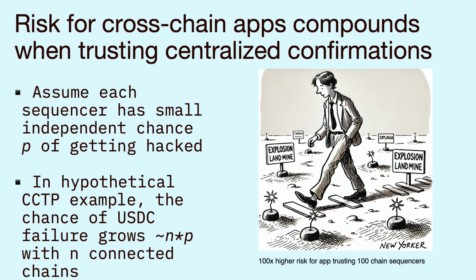The risk for cross-chain apps, moreover, compounds when trusting centralized confirmations. Let's assume that each sequencer has a small independent chance P of getting hacked. In our hypothetical running cross-chain transfer protocol example, the chance of USDC failure grows like n times P with n connected chains. So the risk of USDC getting compromised is now 100x higher if there are 100 chains in a cluster that are communicating. Because a single compromise of a single sequencer would allow for free minting of USDC on any of these chains.